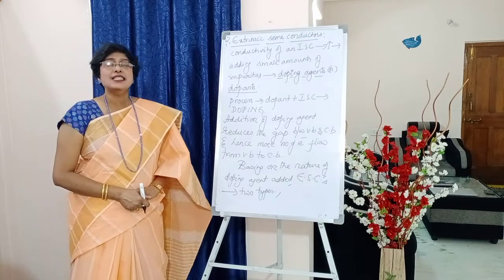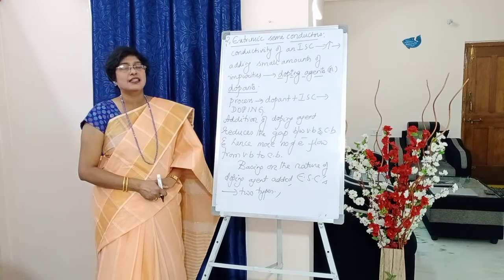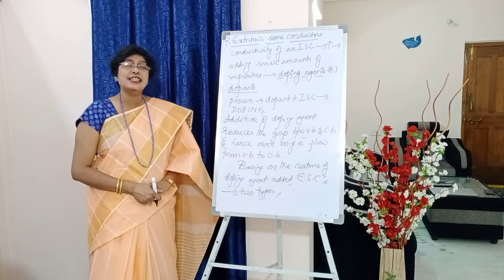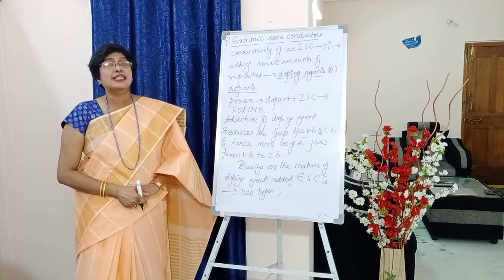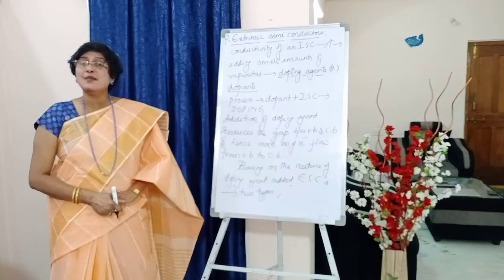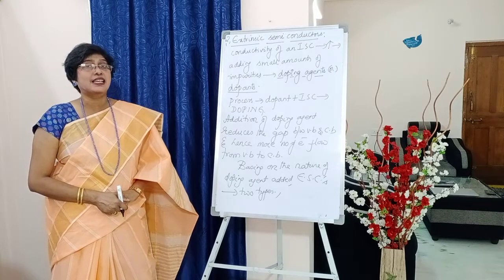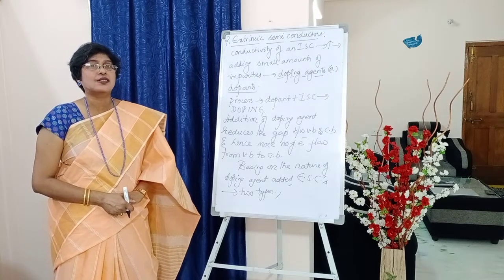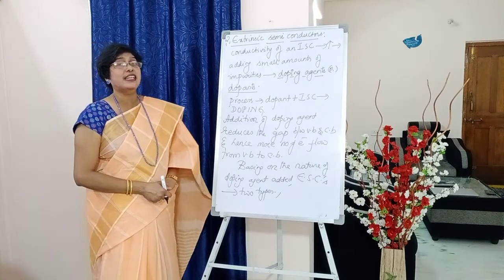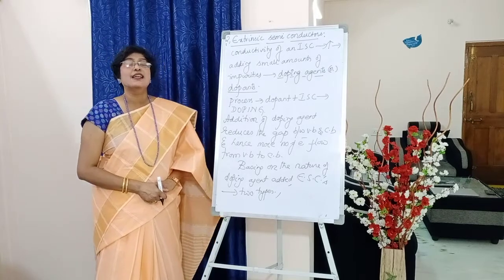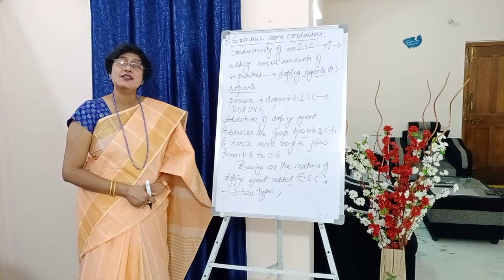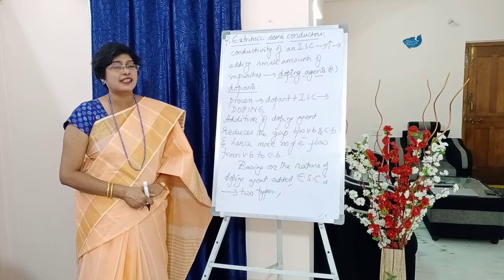Now, what is this extrinsic semiconductor? Here, we start from an intrinsic semiconductor, which we have seen is extremely pure, students. That means it doesn't contain any impurities, and we have also seen how it conducts electricity.